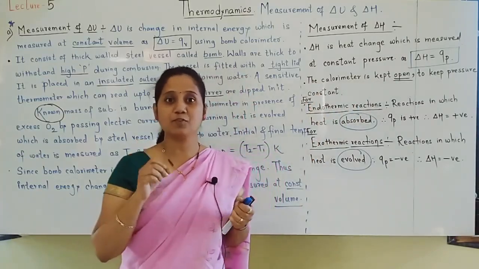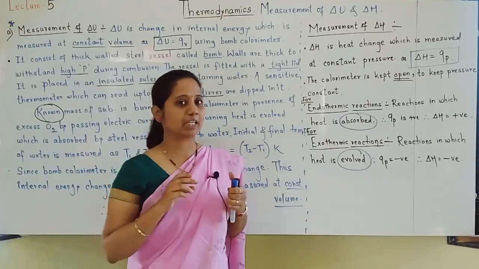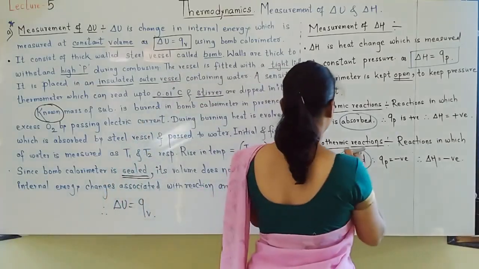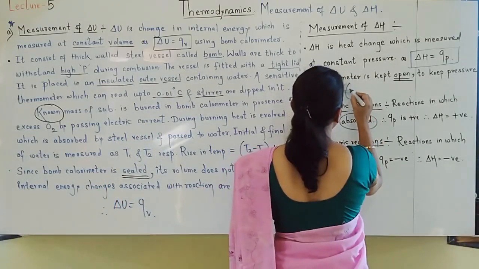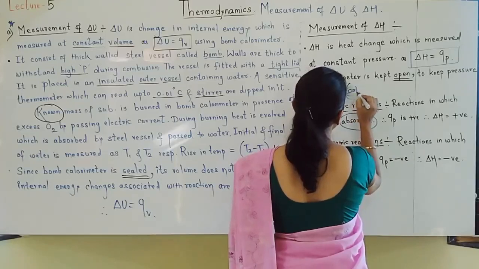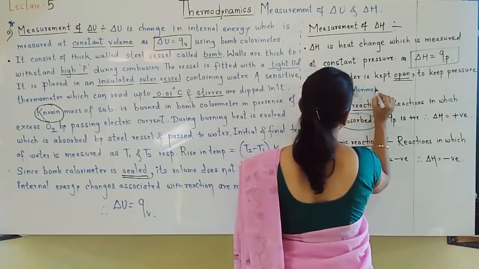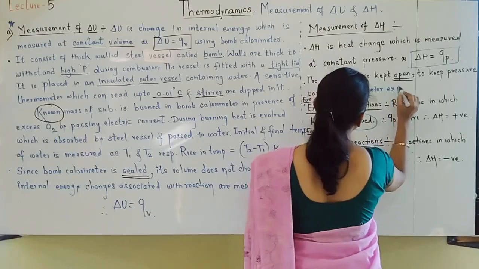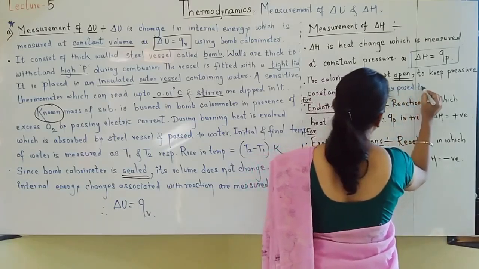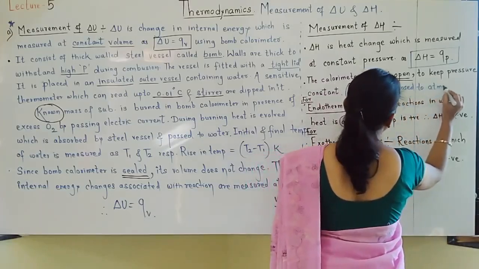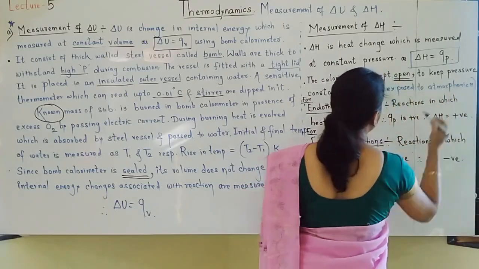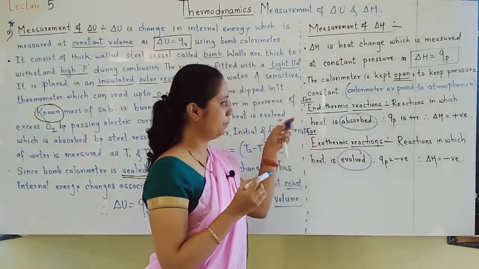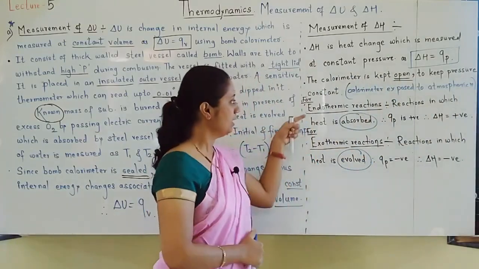Because now atmospheric pressure is working on the reaction mixture. So here I am writing: calorimeter exposed to atmospheric pressure. So pressure is kept constant.